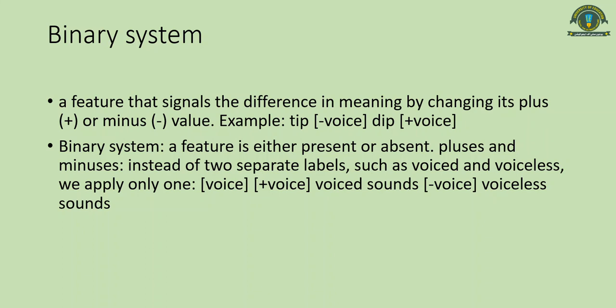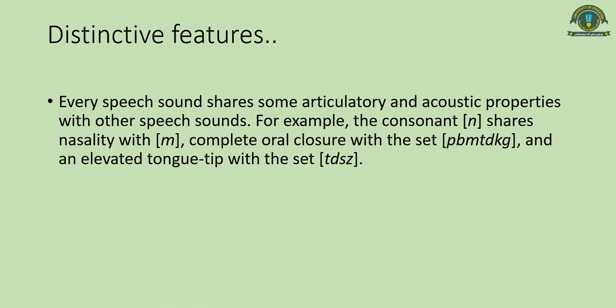Then in distinctive features, every speech sound shares some articulatory and acoustic properties with other speech sounds. For example, the consonant n shares nasality with m, complete oral closure with the set p, b, m, t, d, k, and g, and an elevated tongue tip with another set.